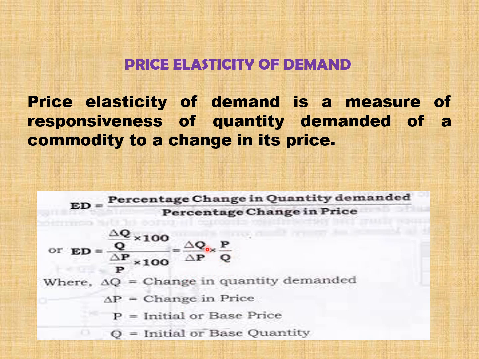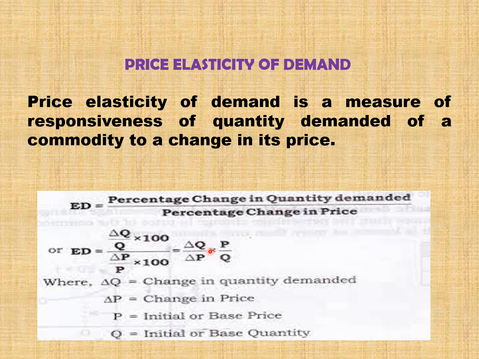So what is delta Q? Delta Q means change in quantity demanded. Delta P means change in price. P means initial or base price. Q means initial or base quantity. So initial or base price P means what? For example, when price is 10 rupees, the quantity demanded is 20. So P is 10, quantity demanded is 20.